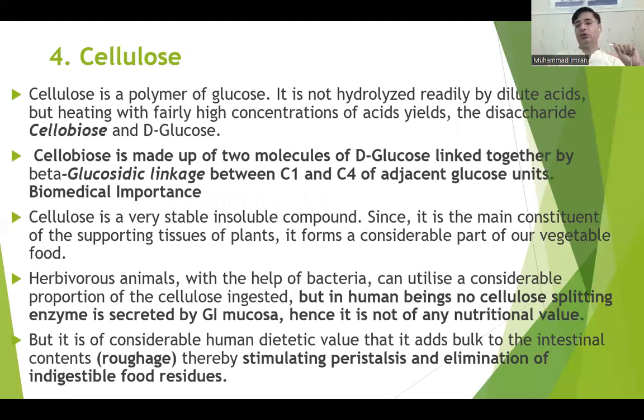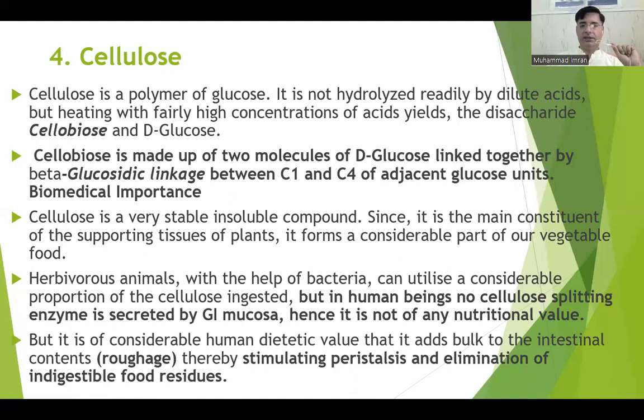Cellulose is one of the most abundant organic compounds in this universe. Cellulose is a polymer of glucose. It is not hydrolyzed directly by dilute acid, but heating with a fairly high concentration of acid yields the disaccharide of cellulose and glucose. It is composed of beta 1,4 glycosidic linkage. Why? Because all the glucose residues are in the beta configuration.